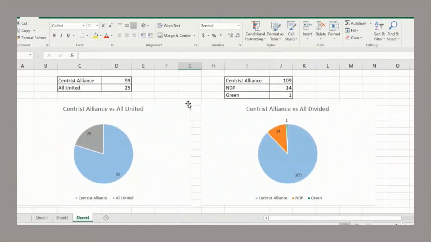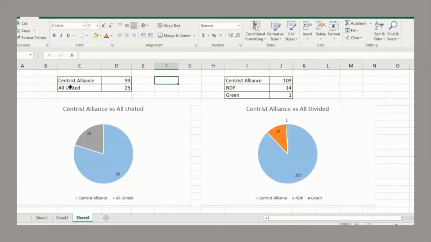Okay, what if the two centrist parties, the Liberals and the Progressive Conservatives, united into a single party, and everyone who voted for them voted for that one Grand Centrist Alliance Party? Would they take everything? Turns out no, they won't take every seat. And how many seats they take depends on whether all the other parties unite or not.